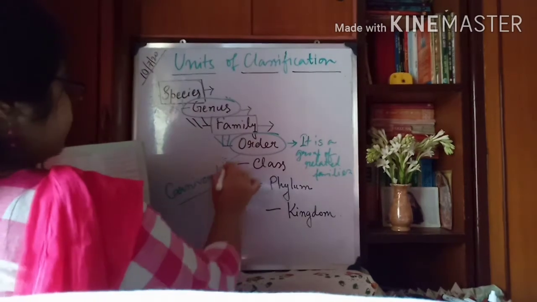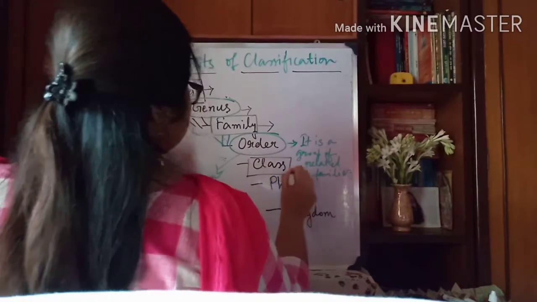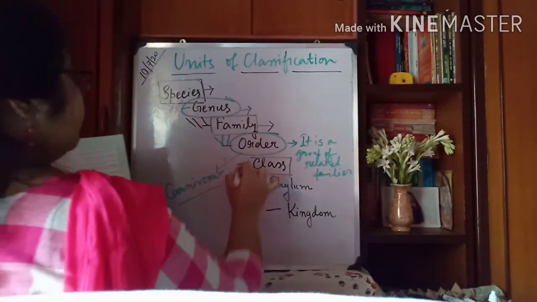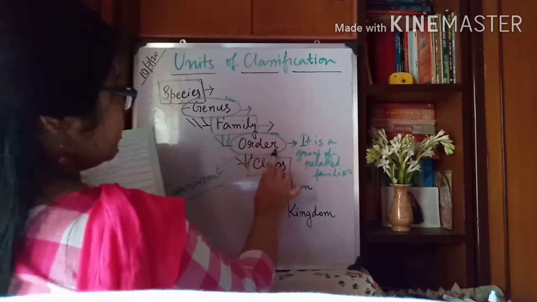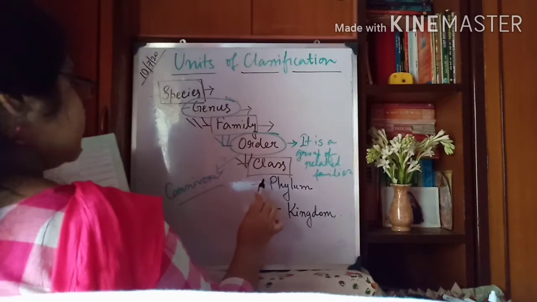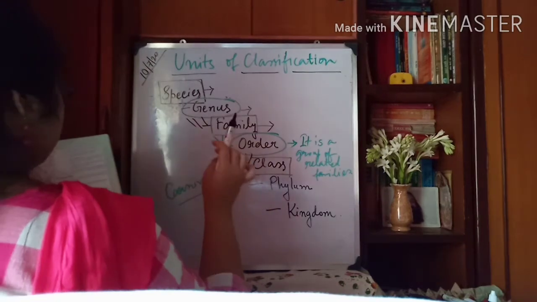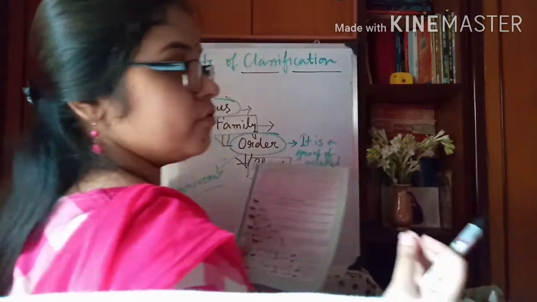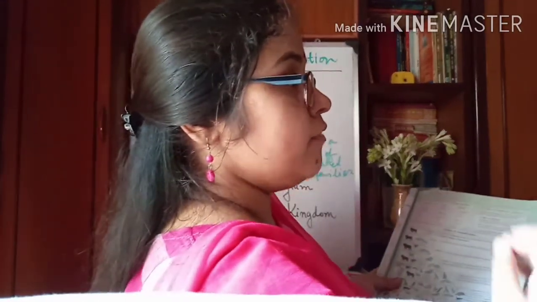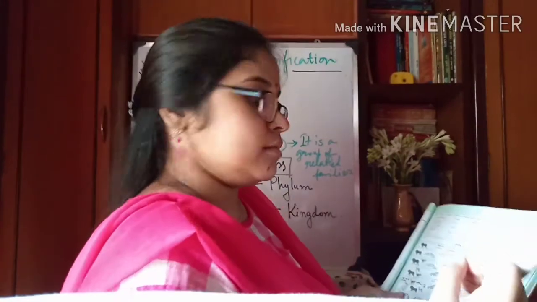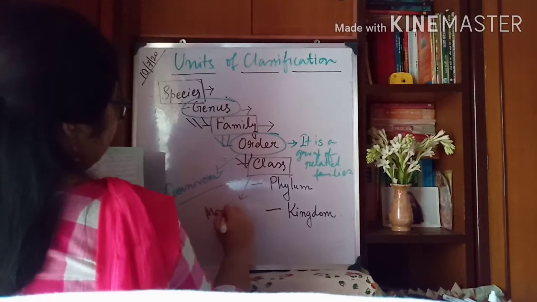Next level, that is class. Related orders make a class. For example, all these animals give birth to live young ones, and those who have milk glands, they belong to the class Mammalia.